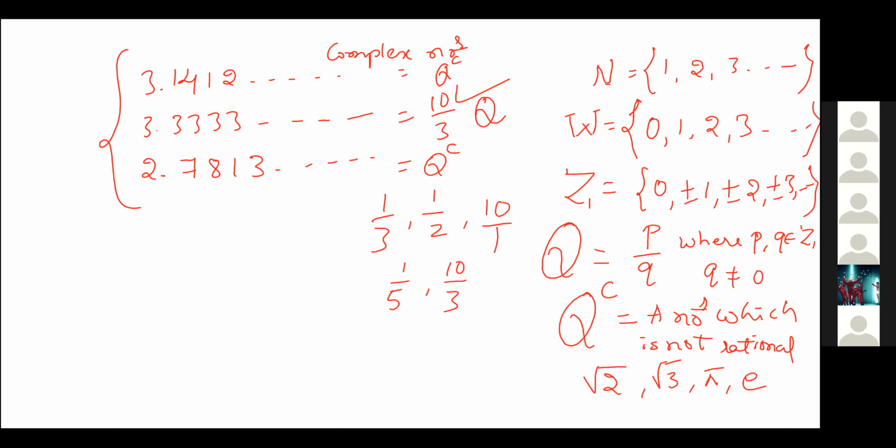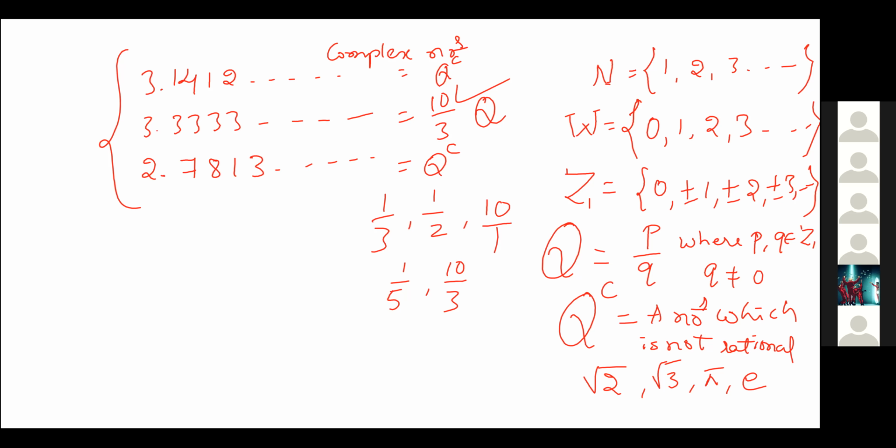But in the first and third one, we can't guess what the next digit will be. It may be anything. But in the second one, we can guess all the values will be 3 only. If the numbers are repeating after the decimal, then we can say it is a rational number. If it is not repeating, then it is an irrational number. Is it clear? Yes, sir.